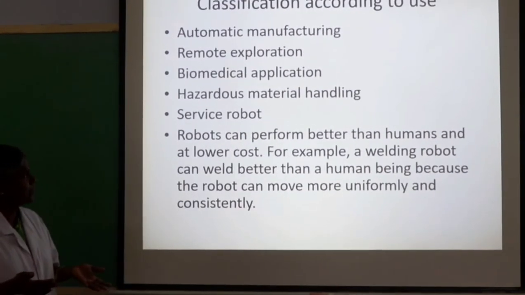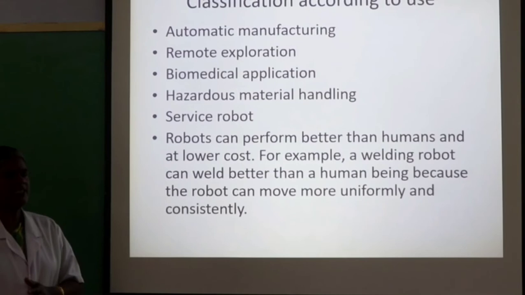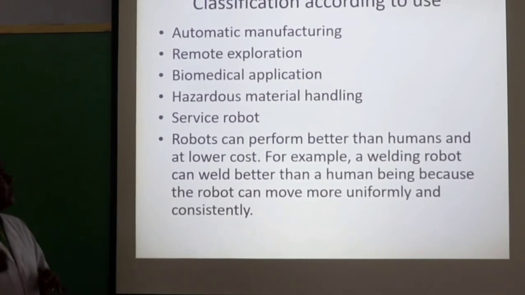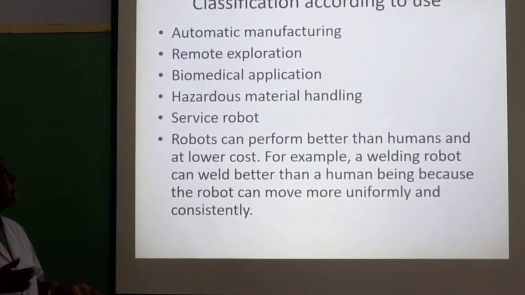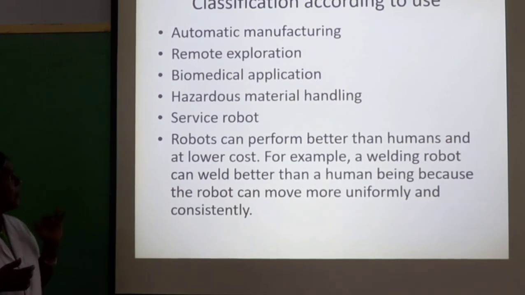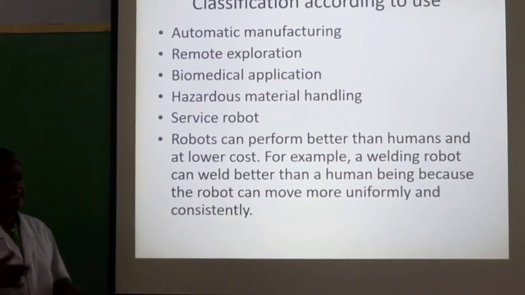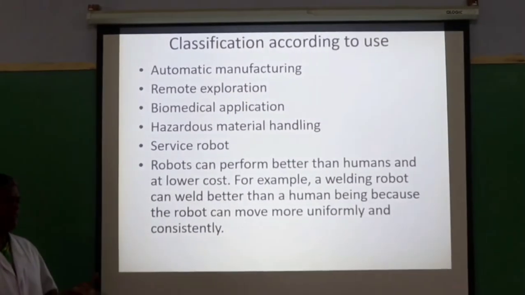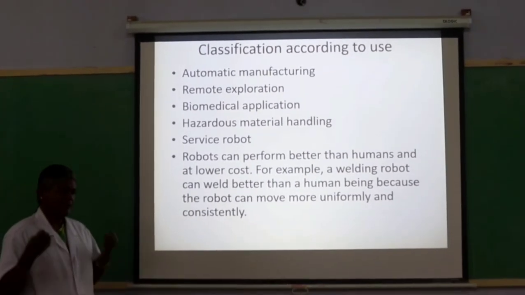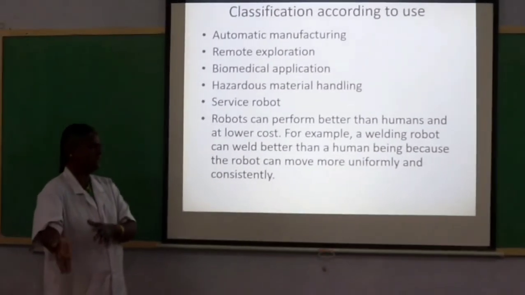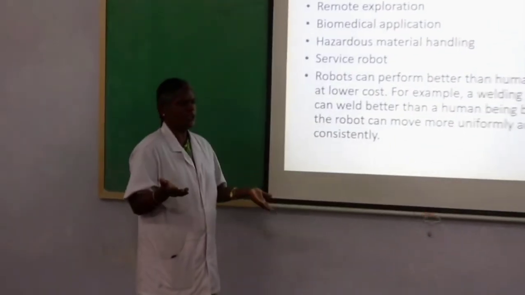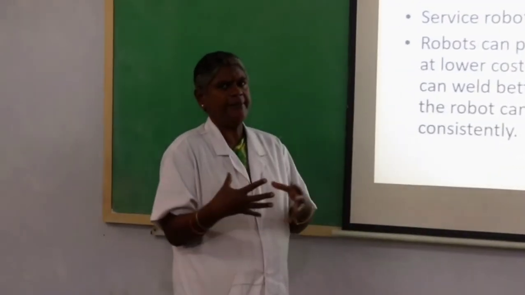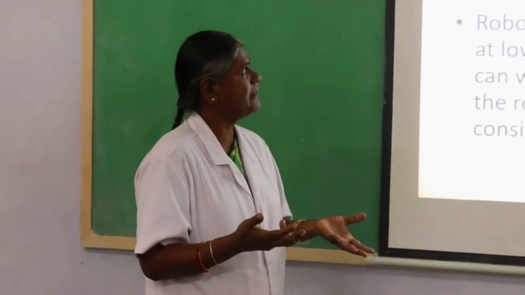Next slide. So classification according to use. This is the last category. According to our use, it is classified as automatic manufacturing, remote exploration, biomedical application, hazardous material handling, service robot. So these are the classifications. As we know, automatic manufacturing means, for example, in the manufacturing plants to move objects from one place to another, we can use automatic car assembly. So this is one of the examples of automatic manufacturing.